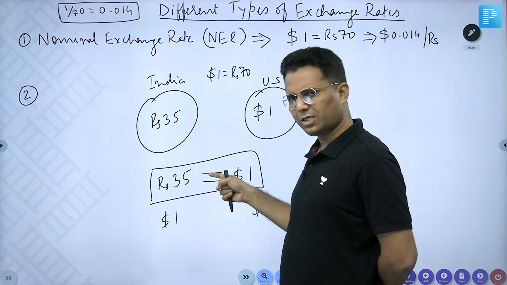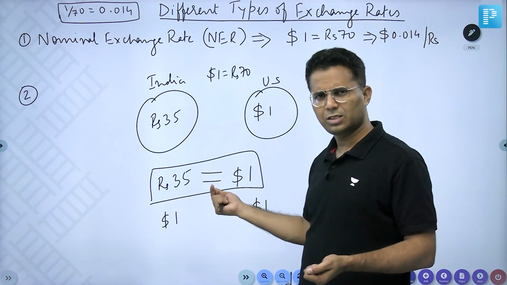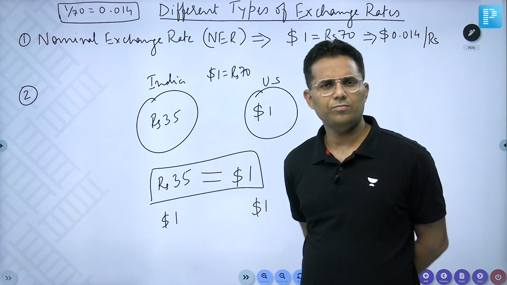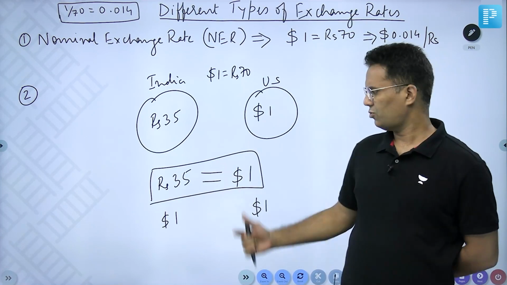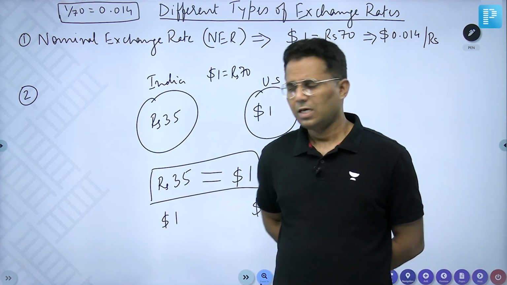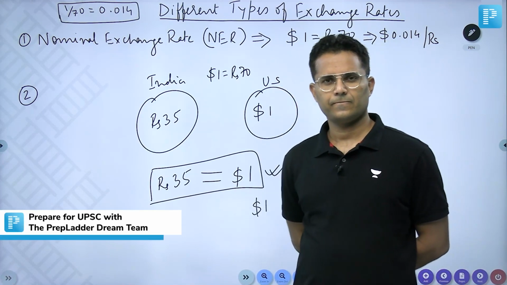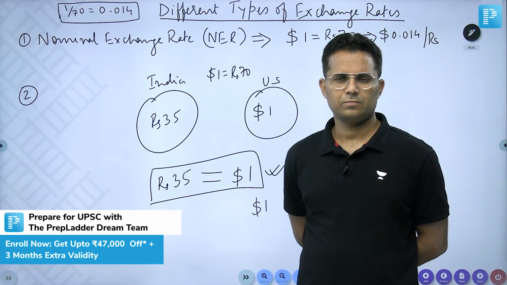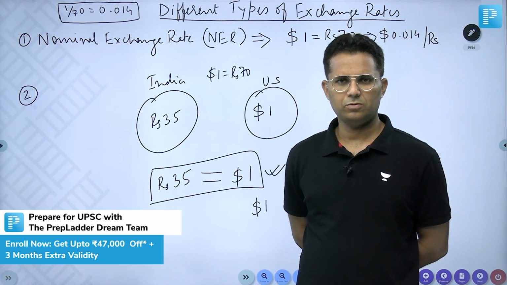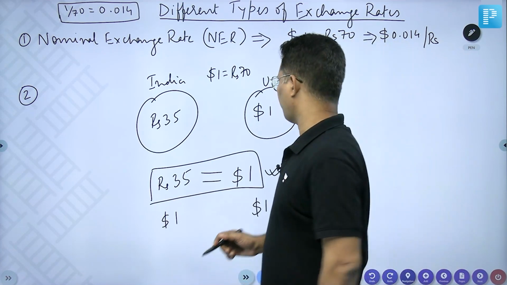And while converting using this exchange rate, you also get the same. So this is a better exchange rate for comparison. Don't you think so? So let's use this exchange rate for comparison. This is called PPP exchange rate. Understood? If you have not understood, let me give you one more example.